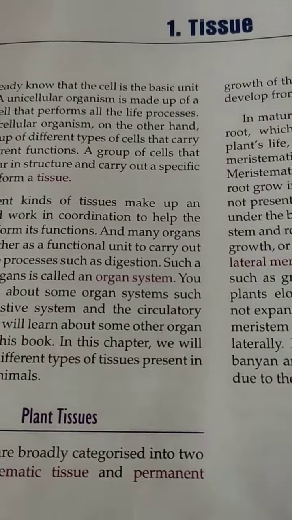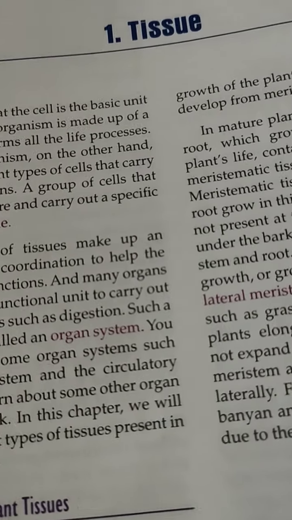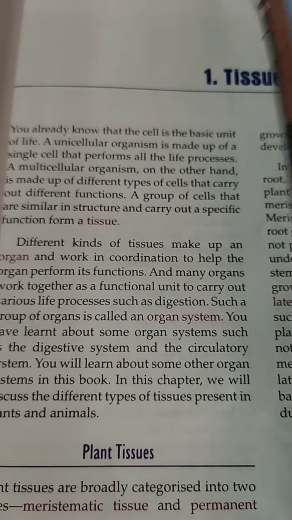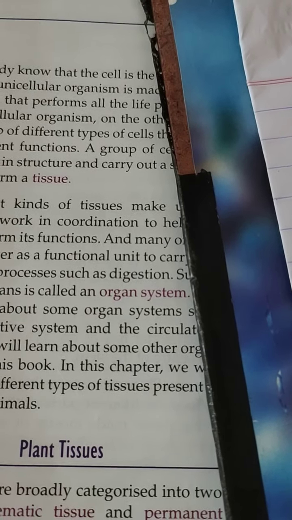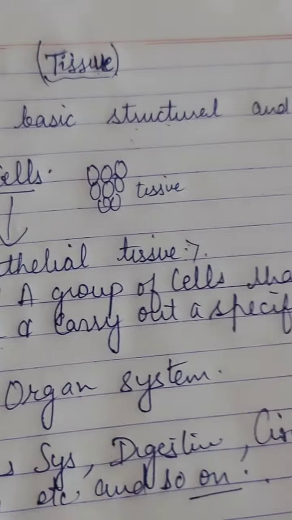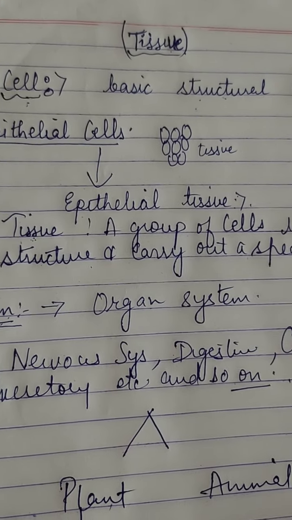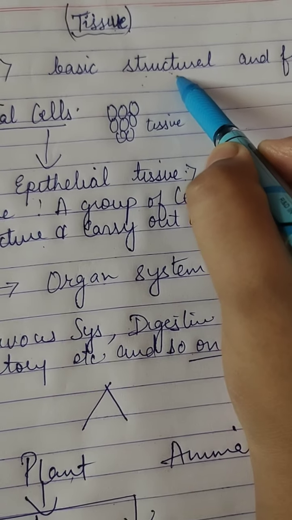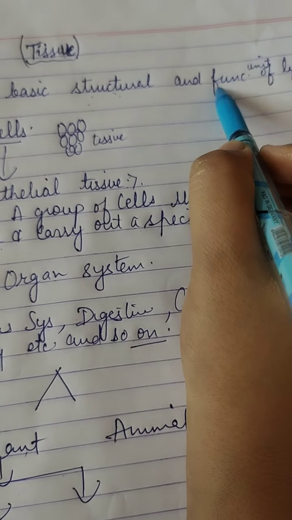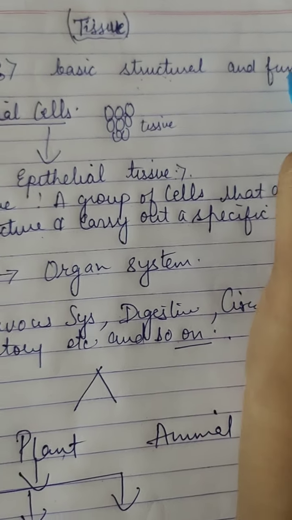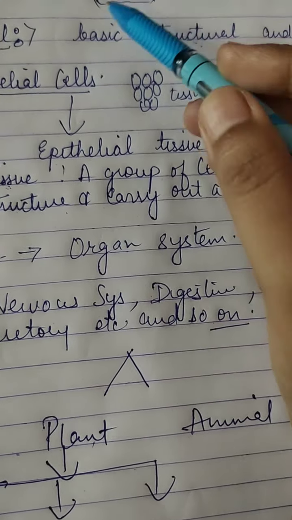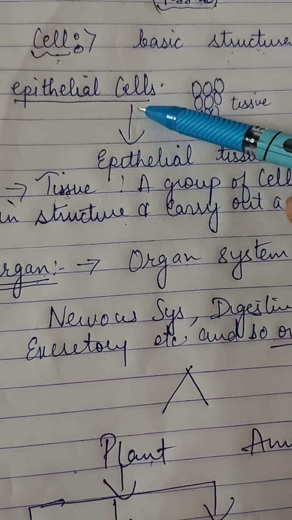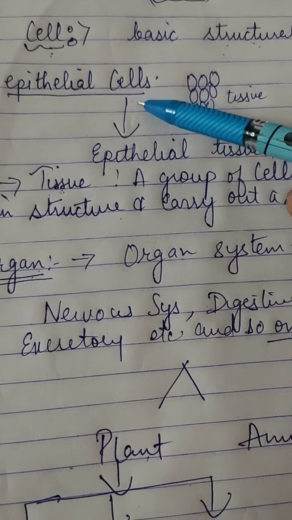As we know that in the previous class, we have done the basic terms about cell. Cell is the basic structural and functional unit of life. Means with the help of cell, the various structures of the body and the functions occur in our body. In the same way, we will discuss the different types of cells. In our body, there are varieties of cells which perform their own specific function.